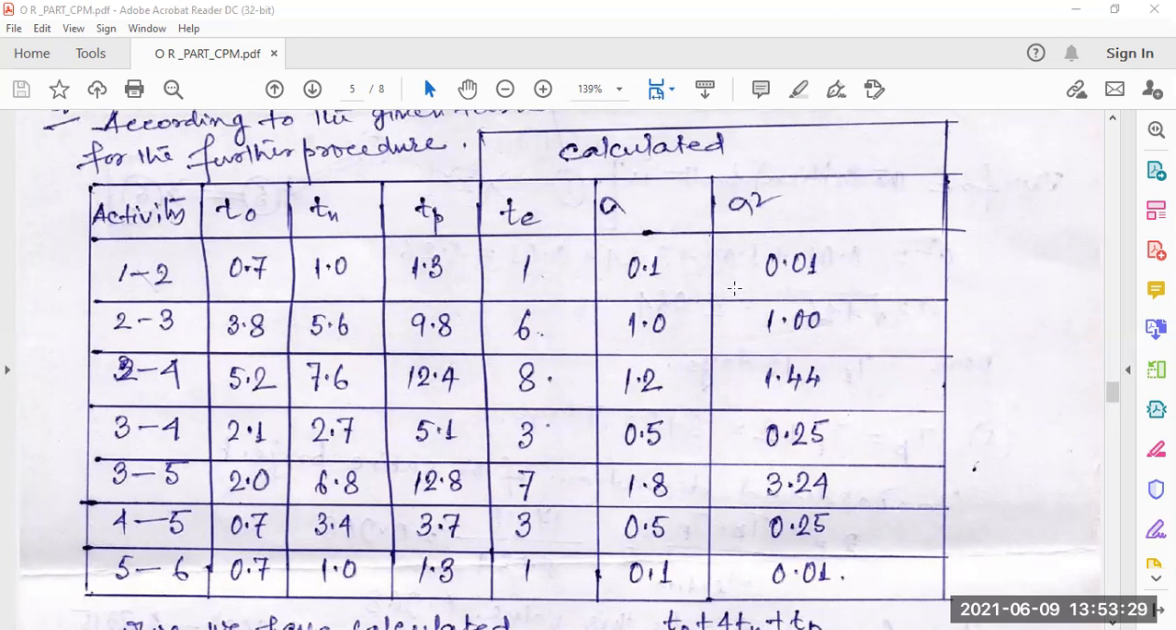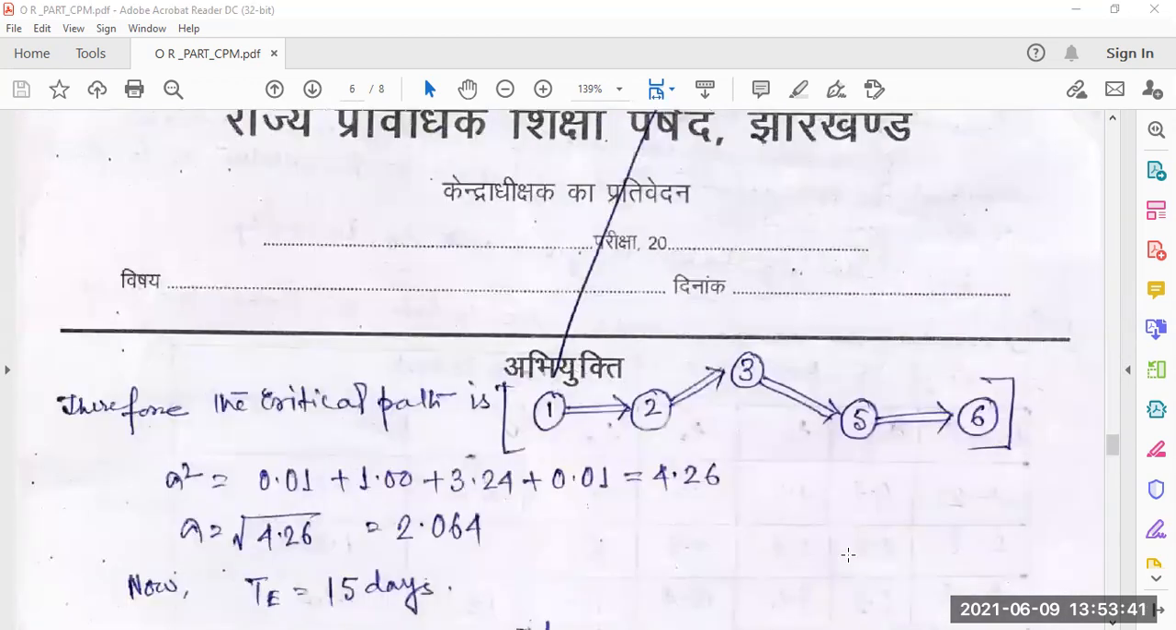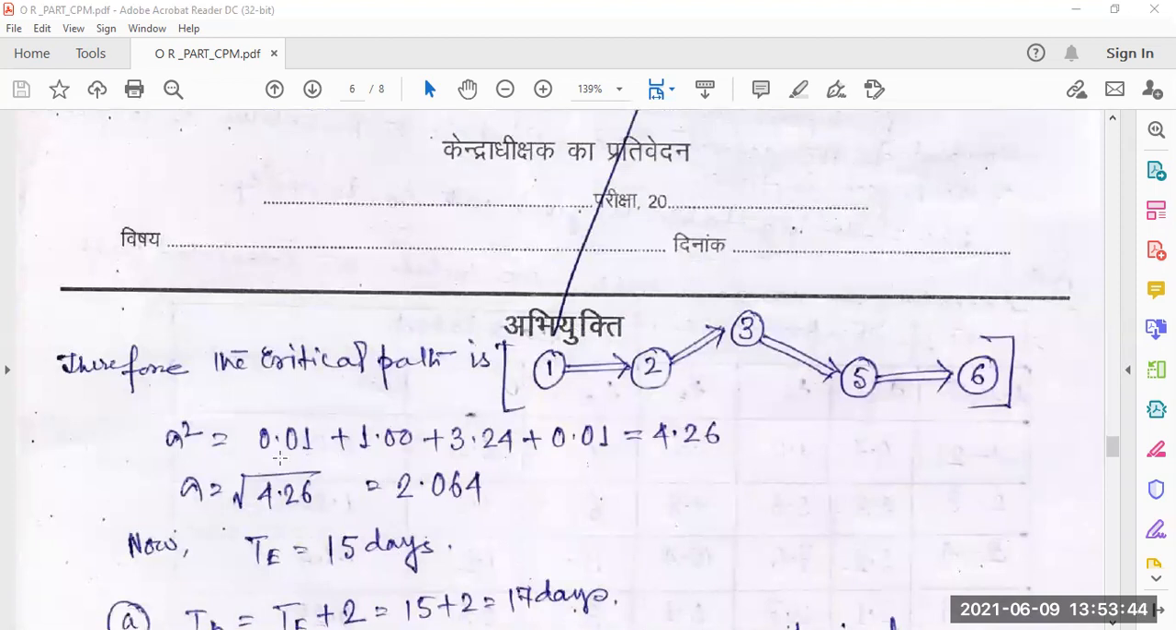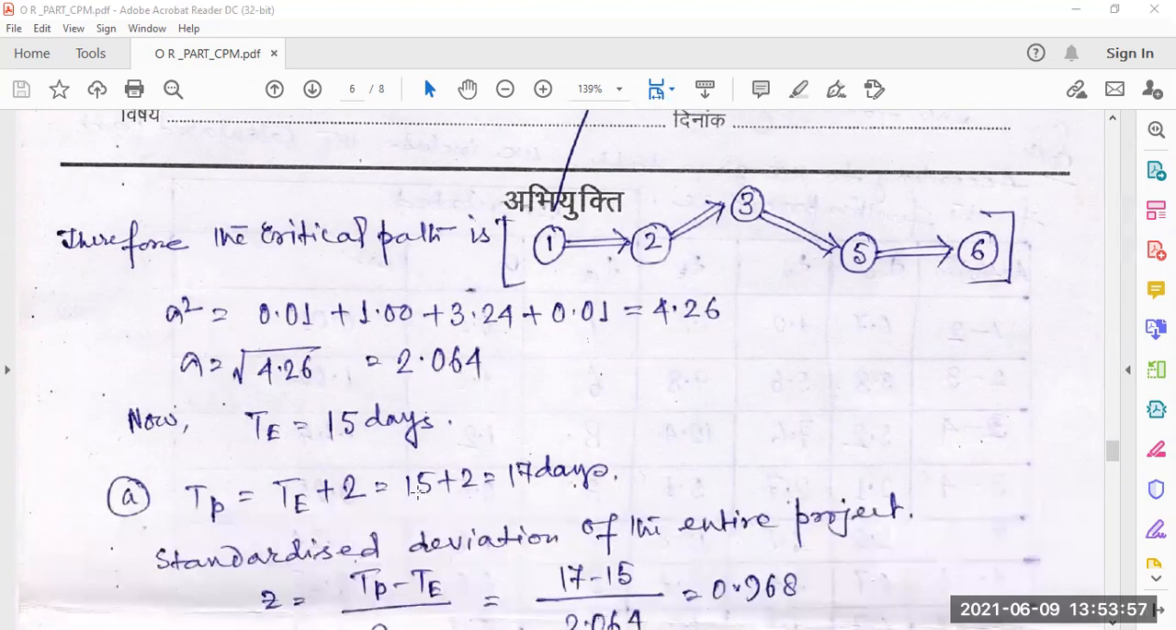So 1 to 2, 2 to 3: 0.01 plus 1. 3 to 5 is 3.24, 5 to 6 is 0.01. These four are the critical path. 0.01 plus 1.00 plus 3.24 plus 0.01 is 4.26. So sigma is equal to the root of this, which is 2.046.